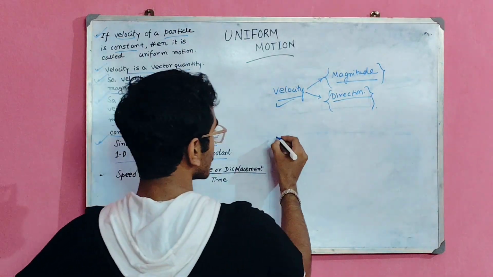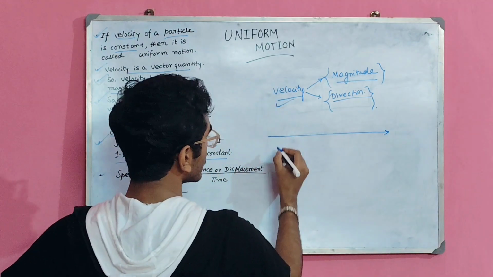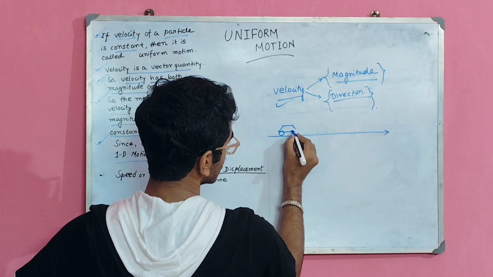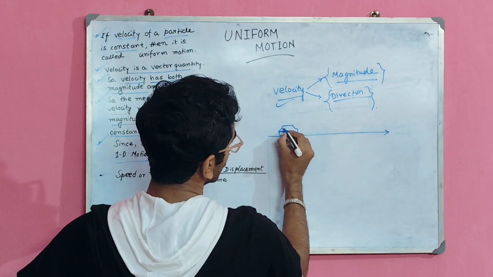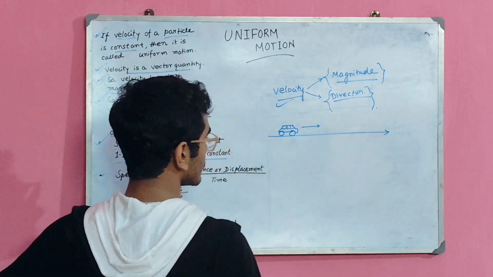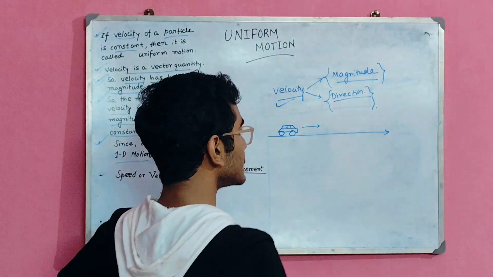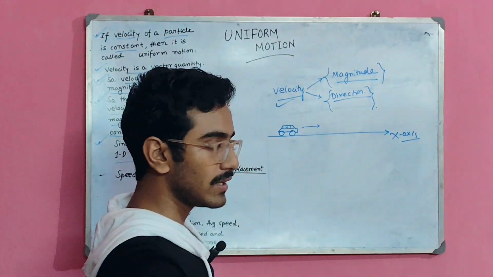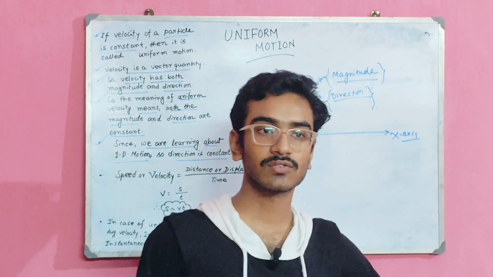Next, since we are learning about 1D motion, so direction is constant. That means you can assume that here is a vehicle. Suppose this is a vehicle which is going towards this direction, and this is suppose a x-axis. It is not changing its direction, it is going straight.